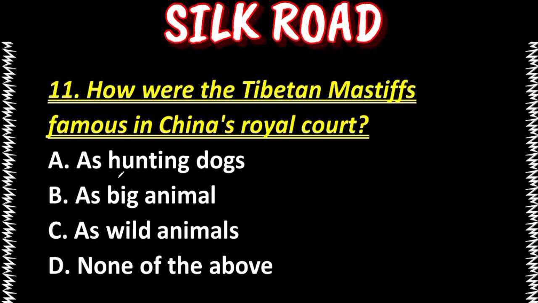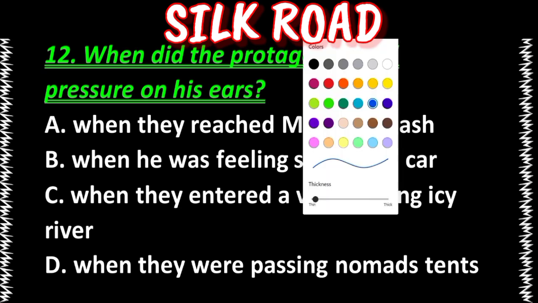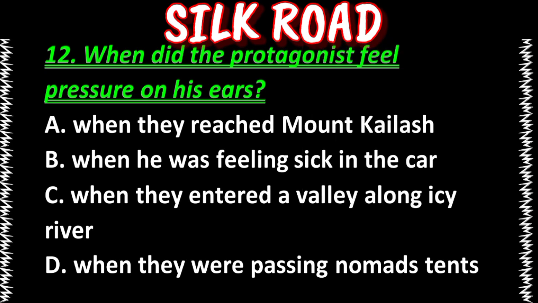Next question is, how were the Tibetan mastiffs famous in China's royal court? As hunting dogs, as big animal, as wild animals, none of the above. Our answer is option A. As hunting dogs. Question is, when did the protagonist feel pressure on his ears? A. When they reached Mount Kailash, when he was feeling sick in car, when they entered a valley along icy river, when they were passing nomads' tents. Our answer is option C. When they entered a valley along icy river.